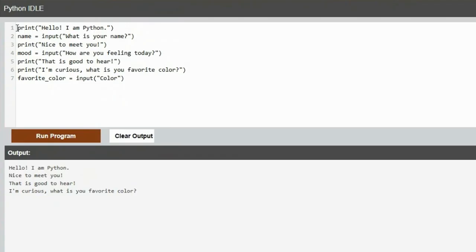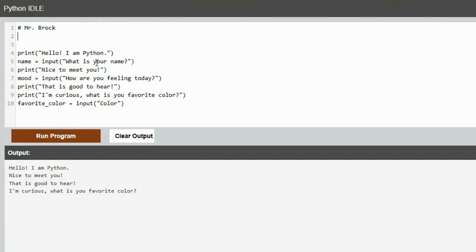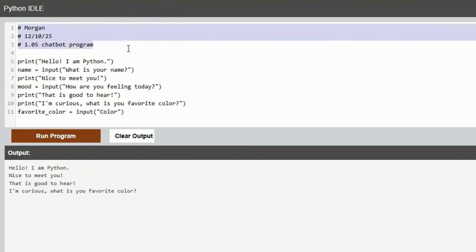First thing is every program we turn in, right at the top, you should use comments with a hashtag. That means Python will ignore this, to put your name. Like I'd put Mr. Brock, and I'd put today is the 10th, 25, and then hashtag, this is the 1.05 chatbot program, right? So of course you put Morgan up here. Every program should have your name, date, and the purpose of the program. So if I just had the programs, I would know whose is whose. So don't forget that. We also should have a main function every time, define main.